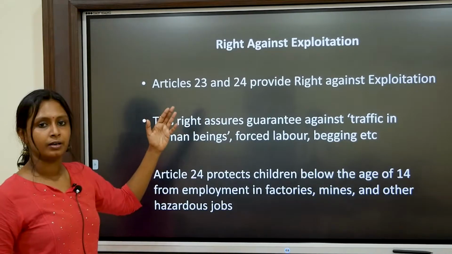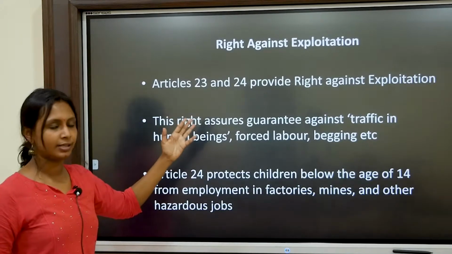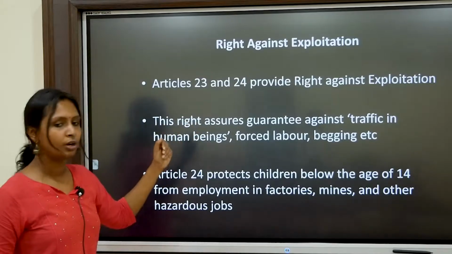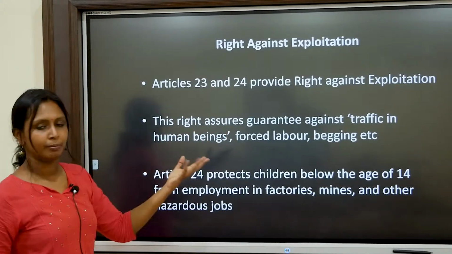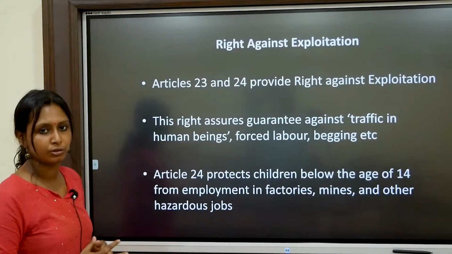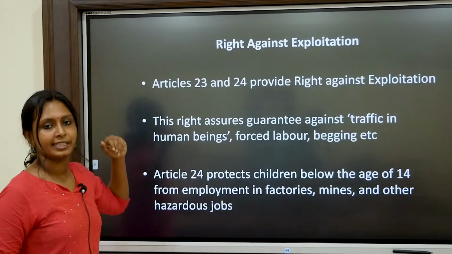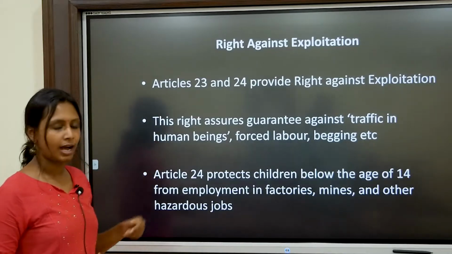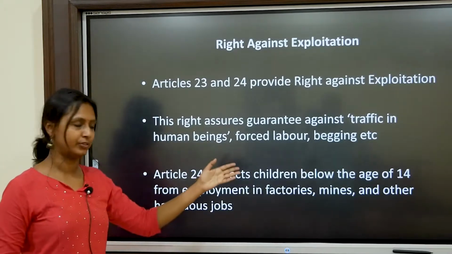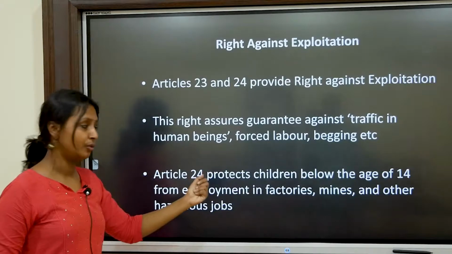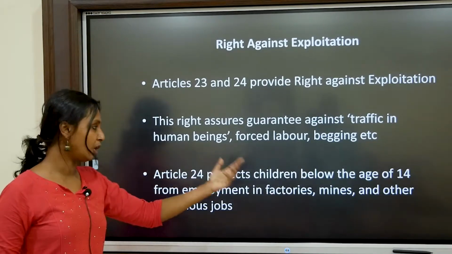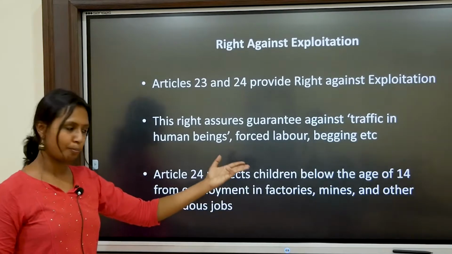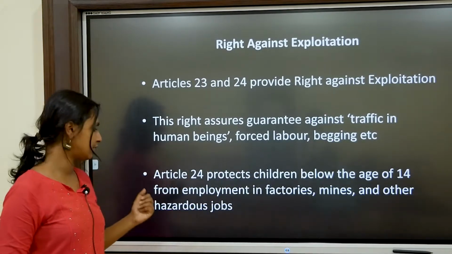So no one is allowed to do this. No human trafficking is allowed, no forced labor is allowed, and begging is also not allowed. So the right against exploitation ensures all these factors. And another article is Article 24. Article 24 protects children below the age of 14 from employment in factories, mines and other hazardous jobs.